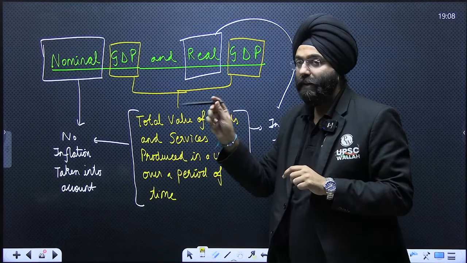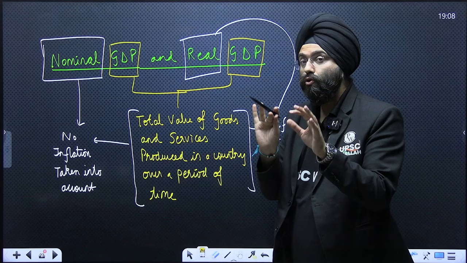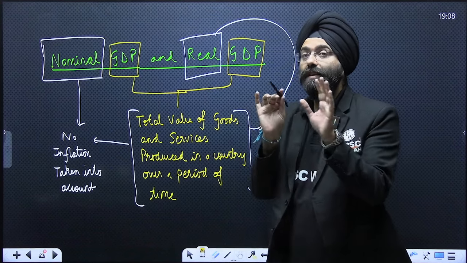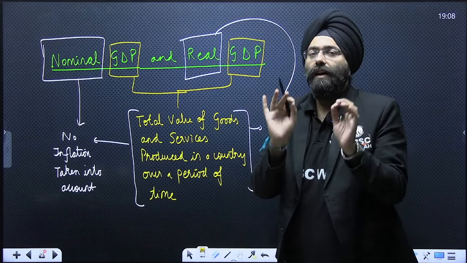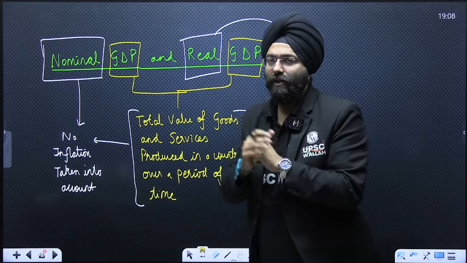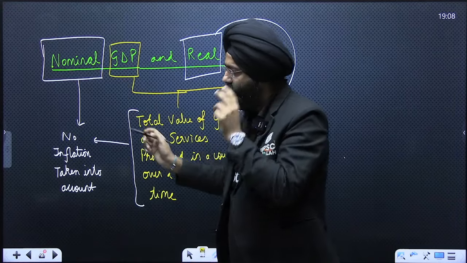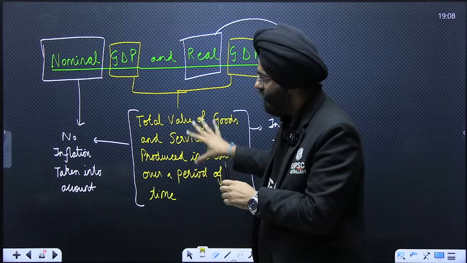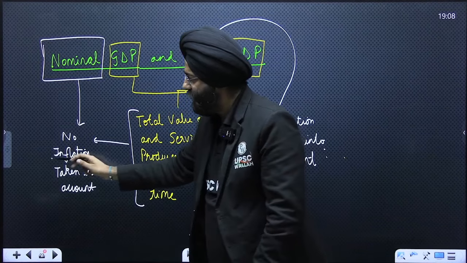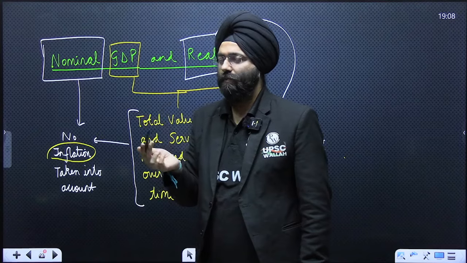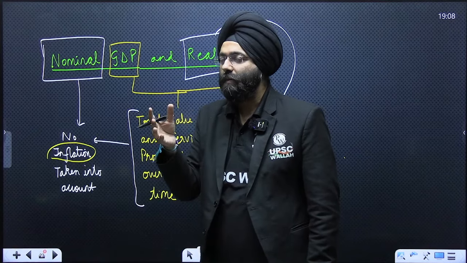Now, the word nominal is used in the article. So, we need to know what nominal GDP means, because this can be asked in your preliminary examination also, and for that matter, indirectly in your mains examination if they want to check you conceptually. Nominal GDP is one in which we are taking this definition, but we are not taking the inflation prevailing right now into consideration.